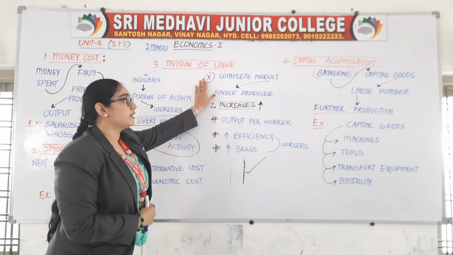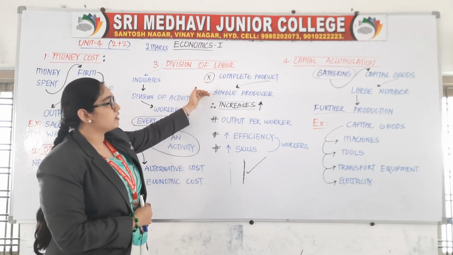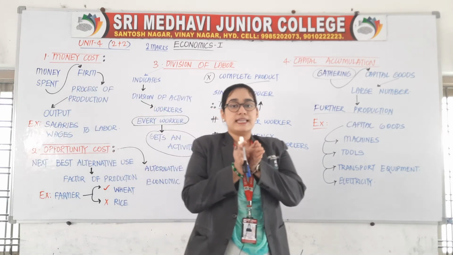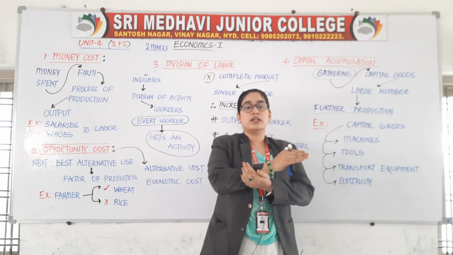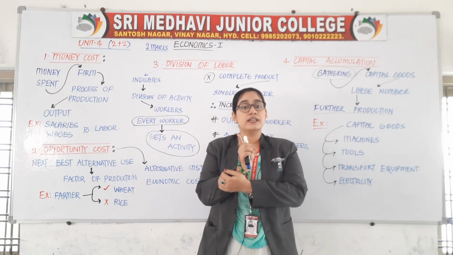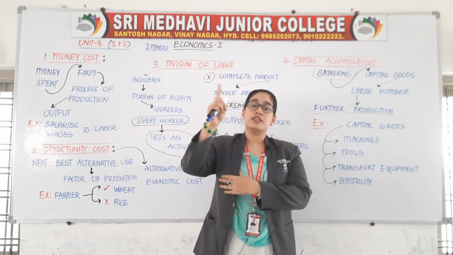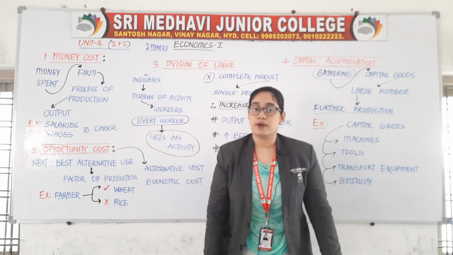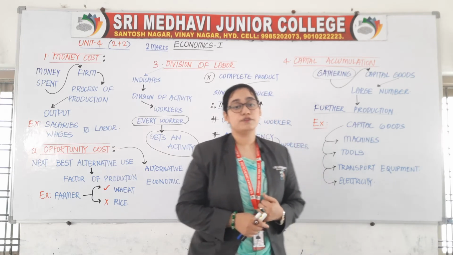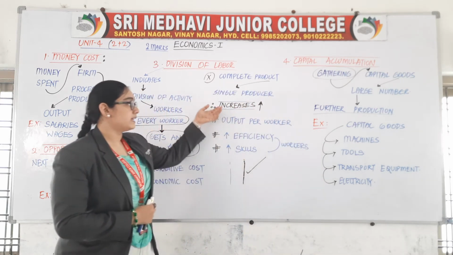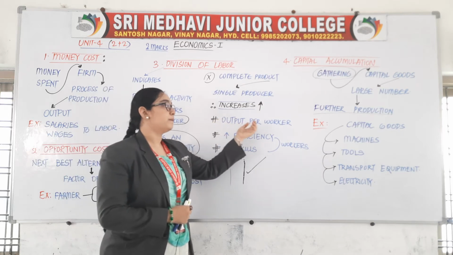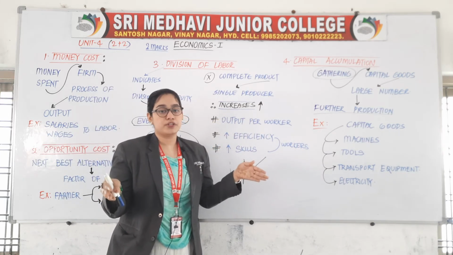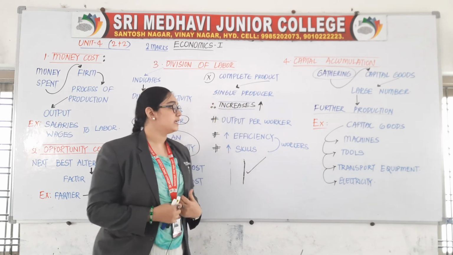So here a complete product is not manufactured by a single producer. Means I am dividing the same work among different workers. So every worker is not producing the whole single commodity because the work is getting divided. What are the advantages of division of labor? It increases the output per worker, means how much output each worker is producing, that will be increased.